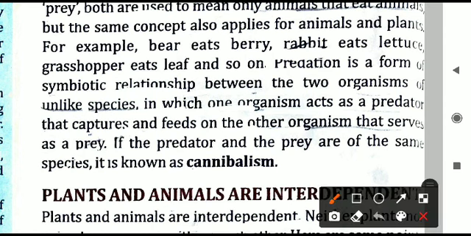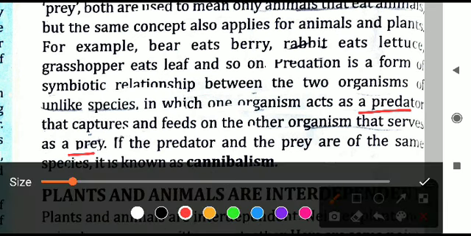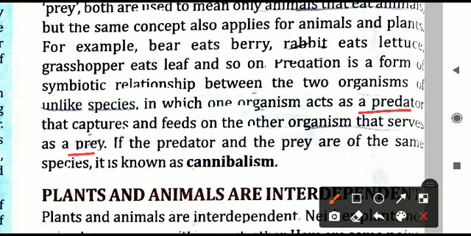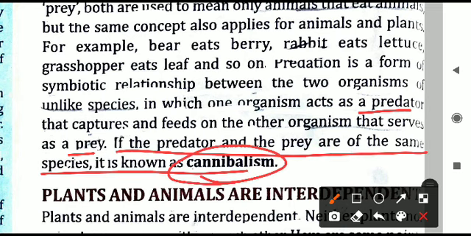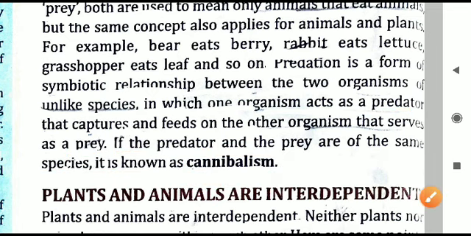It is also a kind of symbiotic relationship, but in this case one is a predator, another one is the prey. But if the predator and the prey both are of the same species, this is a special case. If they are of the same species, then it is not predation, it is called cannibalism. This concept is called cannibalism.